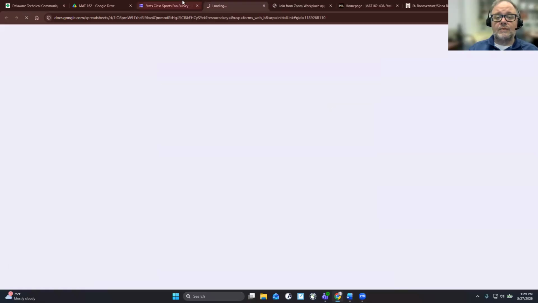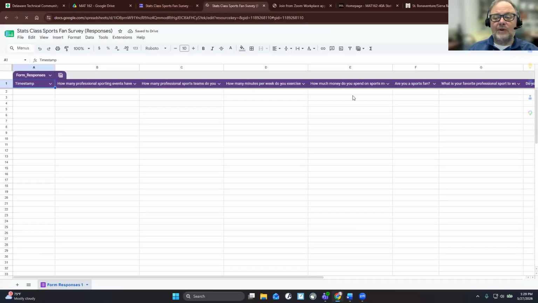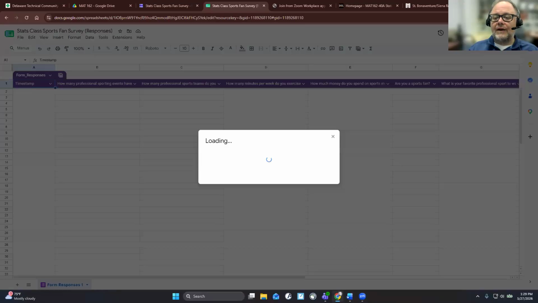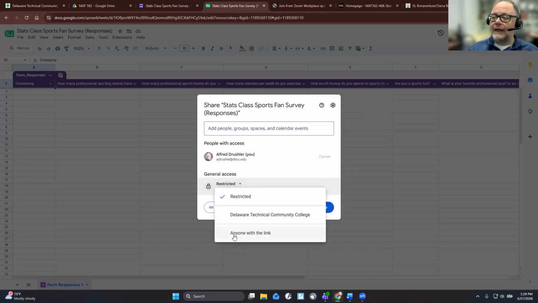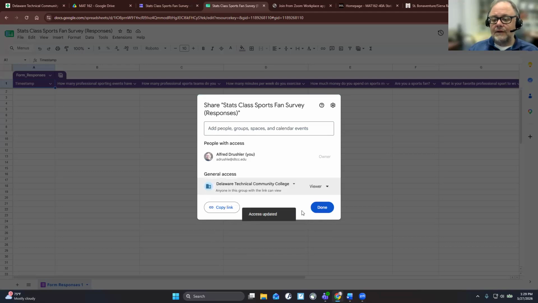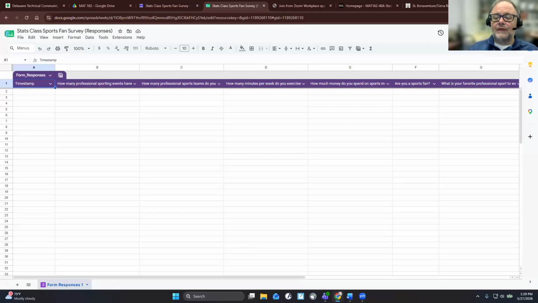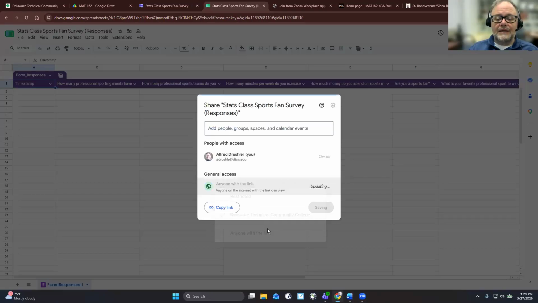So it'll create a new spreadsheet, and you have a new spreadsheet right here. And then go to share. Make sure this says anyone with link. If you don't have that option, at least Delaware Tech Community College. All right, so at least have that. And then hit done. If you can do anyone with link, that's even better.